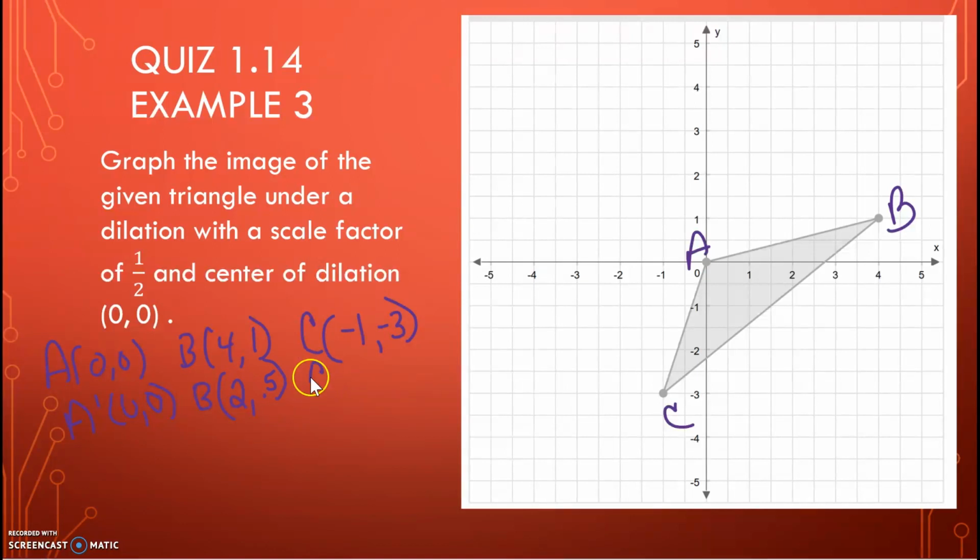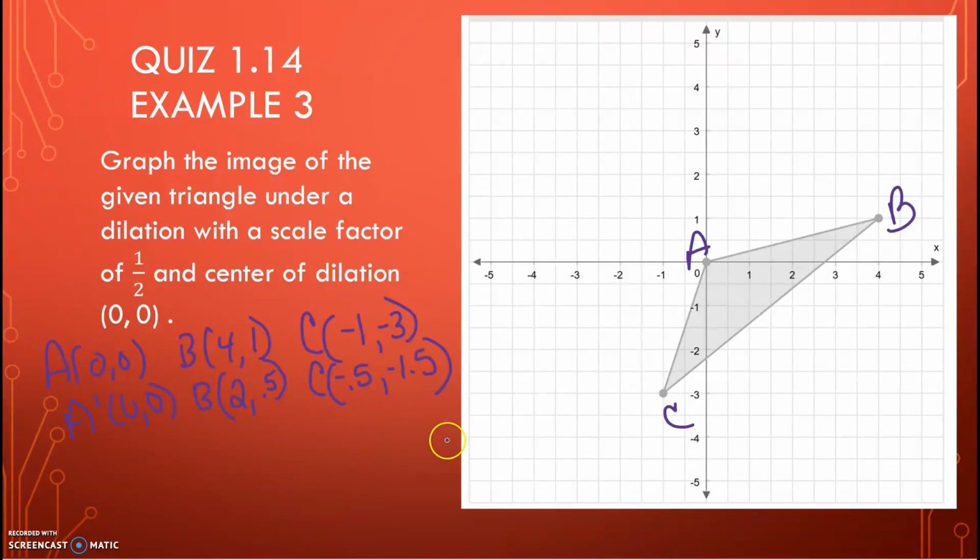And then C: -1 times 1/2 is -0.5, and -3 times 1/2 is -1.5.